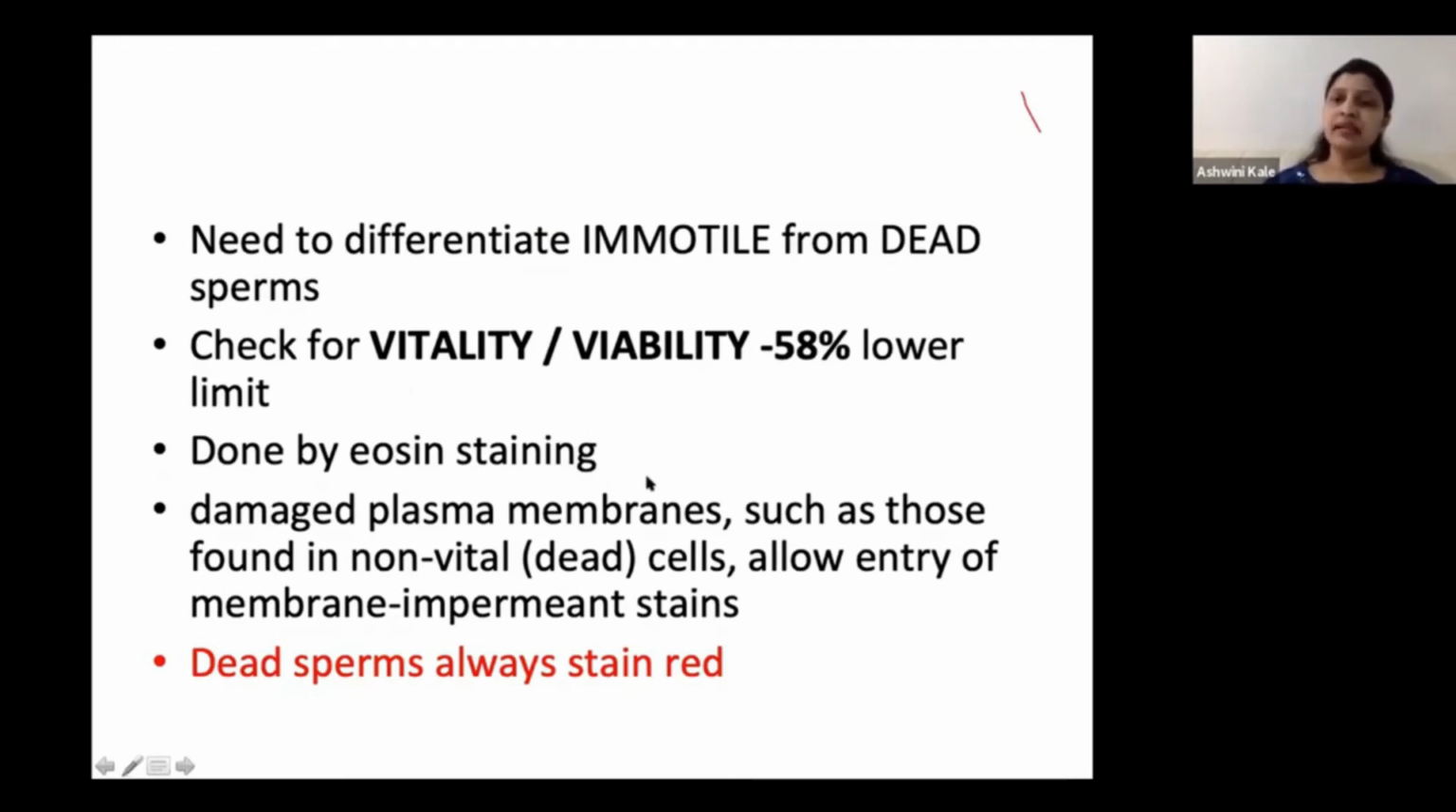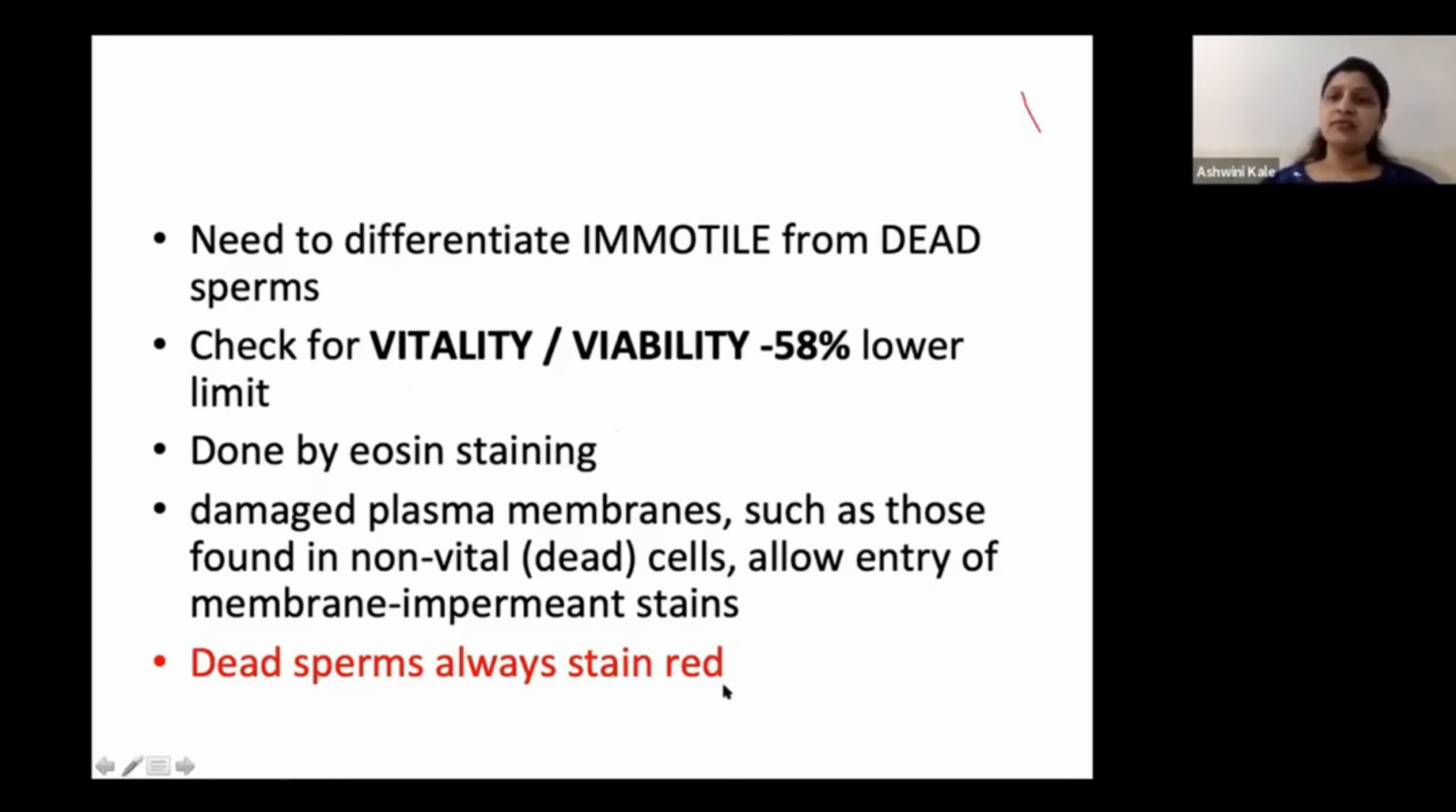The principle behind this is the damaged plasma membrane of the dead sperm, which is a non-vital sperm. It allows entry of these impermeant stains. So the stain simply goes inside a dead sperm. So it is taken as dead sperms are always stained red. They look dark pink in your slide, but the dictum to be followed is dead sperms are always stained red.